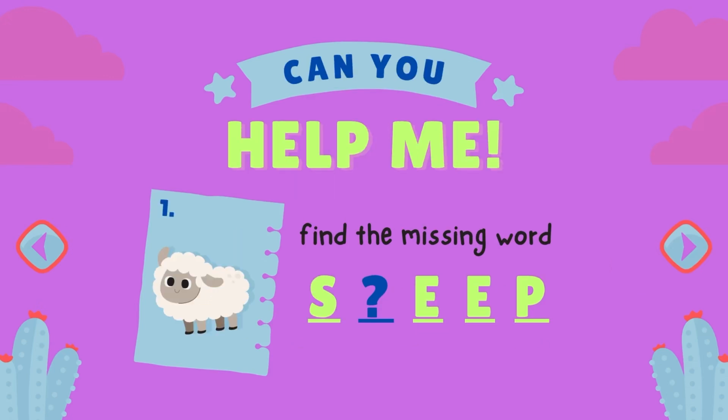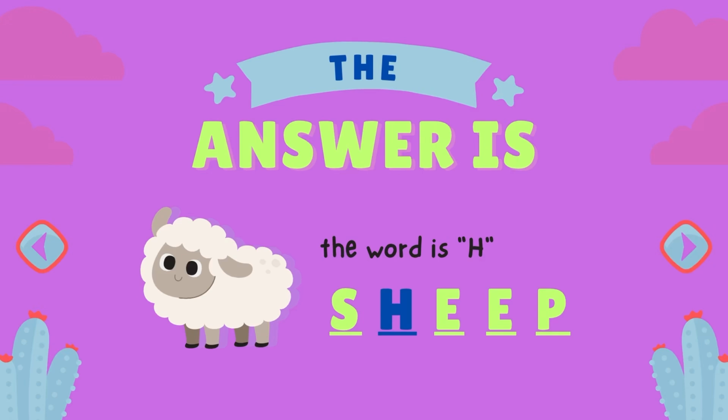First one, can you help me find the missing word? It's S-E-E-P. Kids, look at the picture and help me find the missing word. The answer is word H. S-H-E-E-P. Sheep.